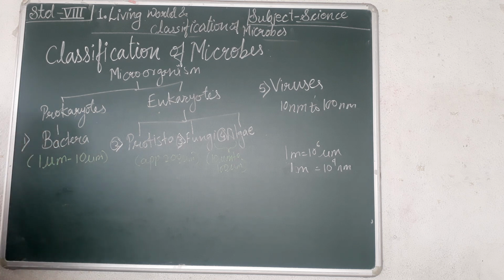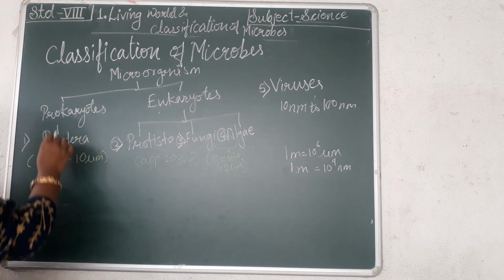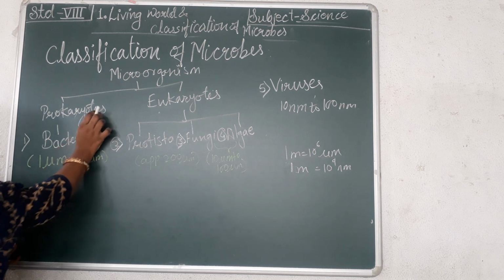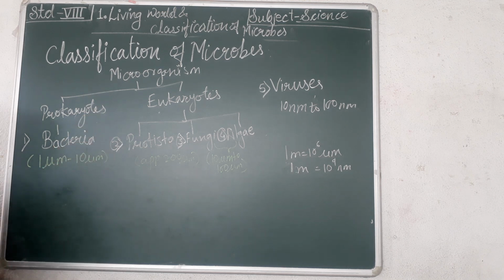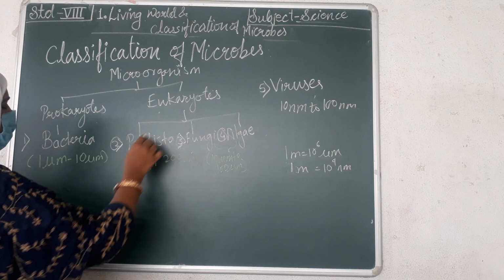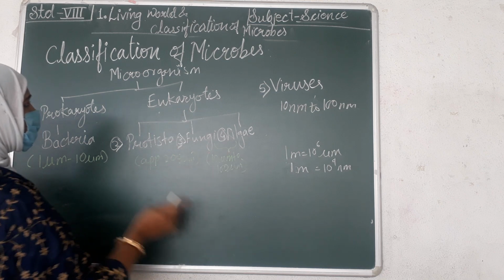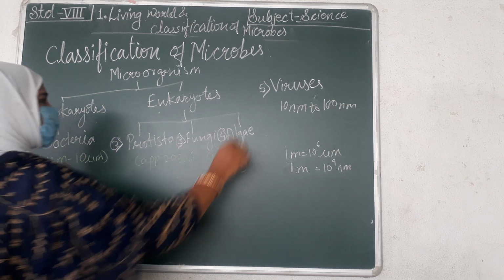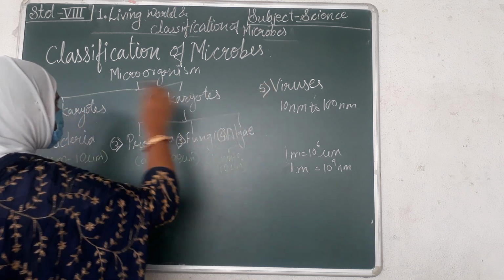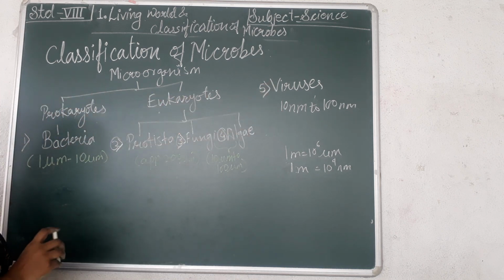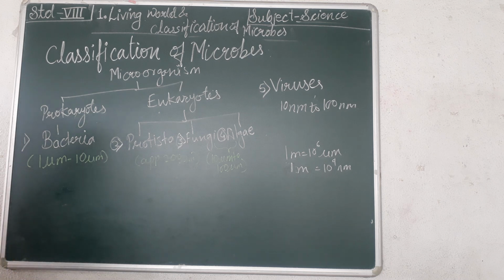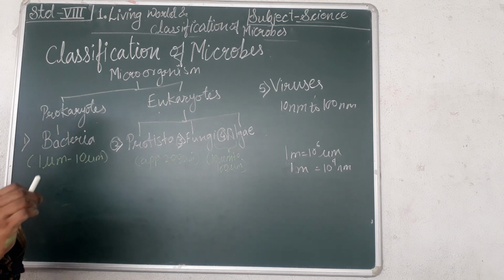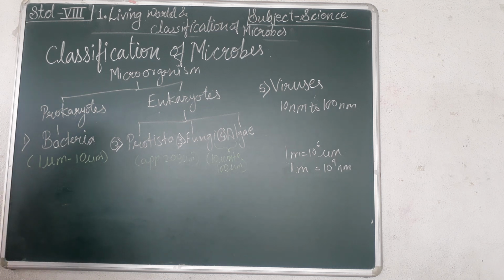The first is prokaryotes and the second is eukaryotes. Prokaryotes include the bacteria. Eukaryotes include protista, fungi, and algae. Another microorganism is known as viruses, which are not included in either prokaryotes or eukaryotes. They have a very simple structure, with RNA or DNA covered with protein, and a head and tail for support. We'll study viruses in the next session.